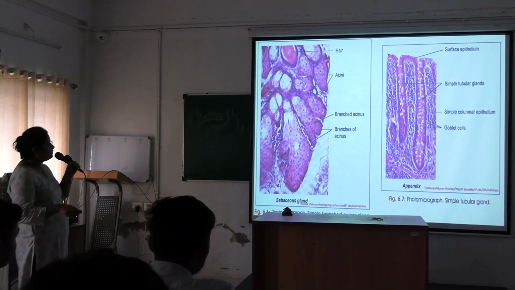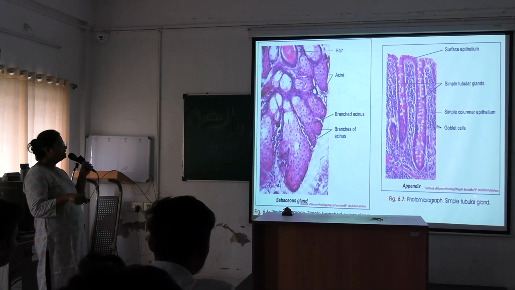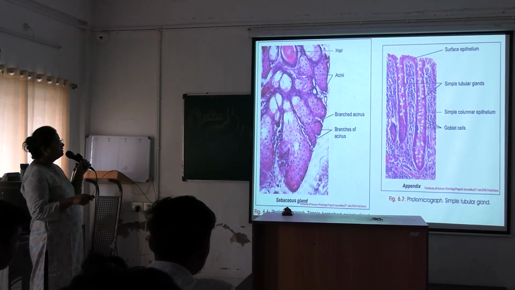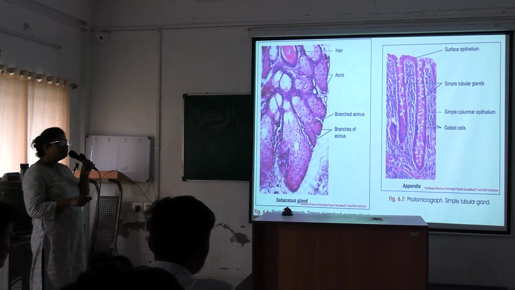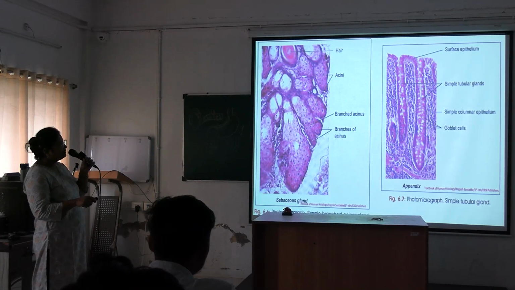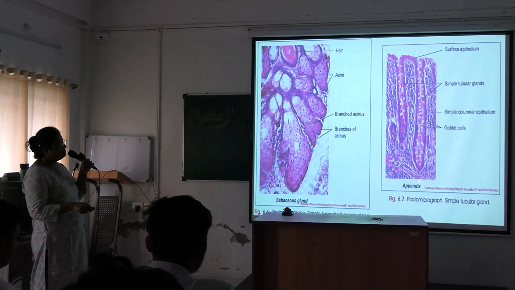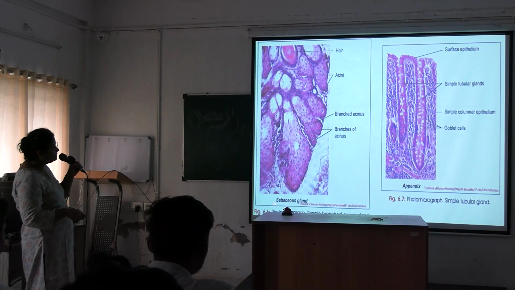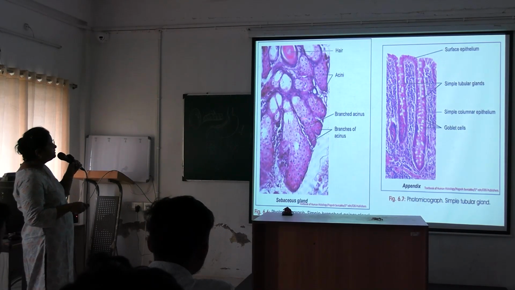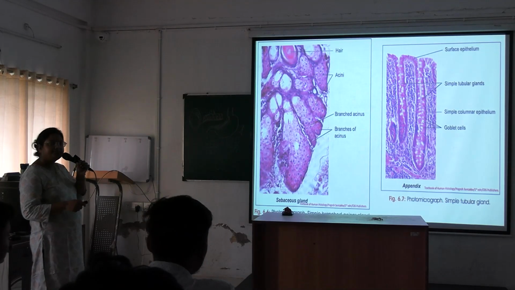Demilunes are half moon shaped structures formed by serous cells. Okay, now this is a photomicrograph of a simple tubular gland. This is the appendix, a histological section of the appendix, simple tubular gland. From the surface epithelium, it is embedding within the connective tissue substance. And here is a sebaceous gland, a simple branched acinar gland.